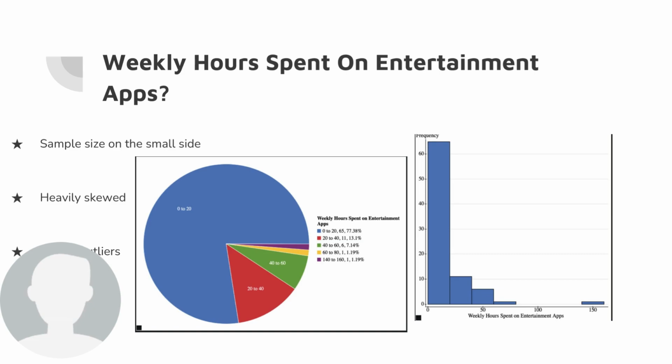I enjoy this pie chart because it shows our frequency a little bit clearer, and it also gives us percentages of the whole sample size. So, as we can see, people who spent 0 to 20 weekly hours on entertainment apps made up about 77% of our sample size, while 20 to 40 hours made up about 13%, 40 to 60 hours made about 7%, 60 to 80 hours made about 1%, as well as 140 to 160 hours, which we know there is something wrong with that outlier.